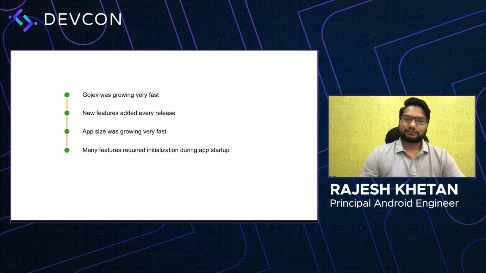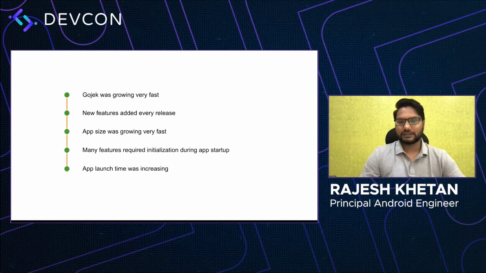And then because of new features, we added a lot of those features required initialization during app startup itself. So which slowed down our app startup as well. App startup time was increasing because of two reasons. One was the app size was growing, as well as the new features which were being added required initialization during app startup. And so these were how we landed up into these problems, because our focus was mostly on adding new features to our app.